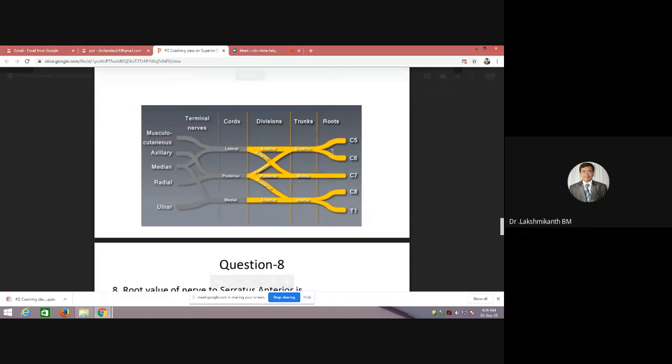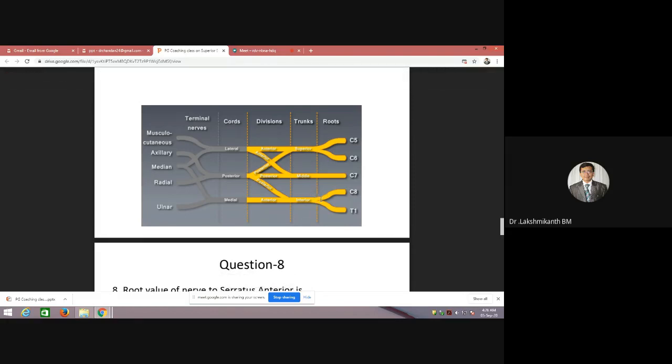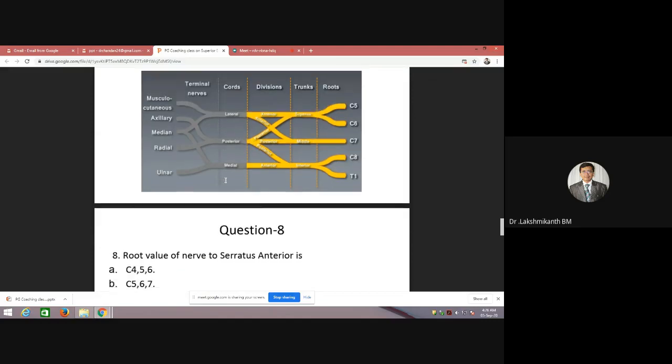This is again to show you how the trunks form. The anterior division of the superior and middle trunk is going to form the lateral cord, which has the root values of C5, C6 and C7. The anterior division of the inferior trunk is going to form the medial cord. The posterior division of all the trunks is going to form the posterior cord.